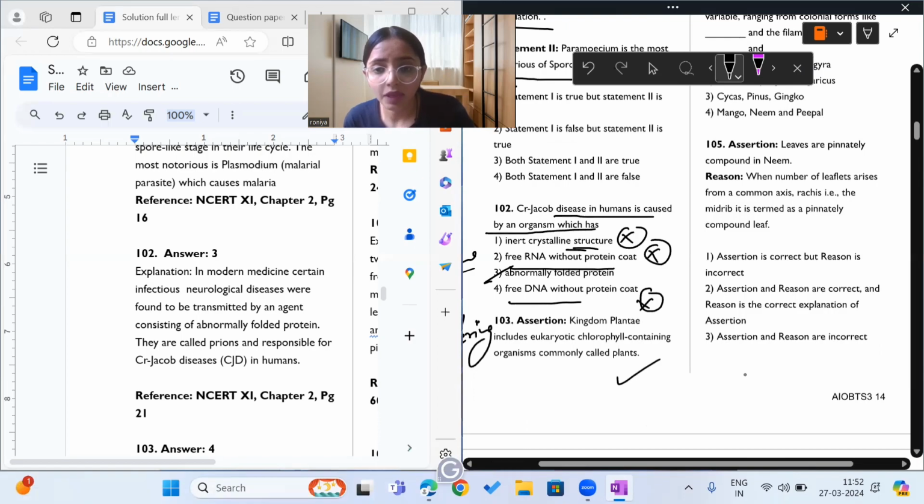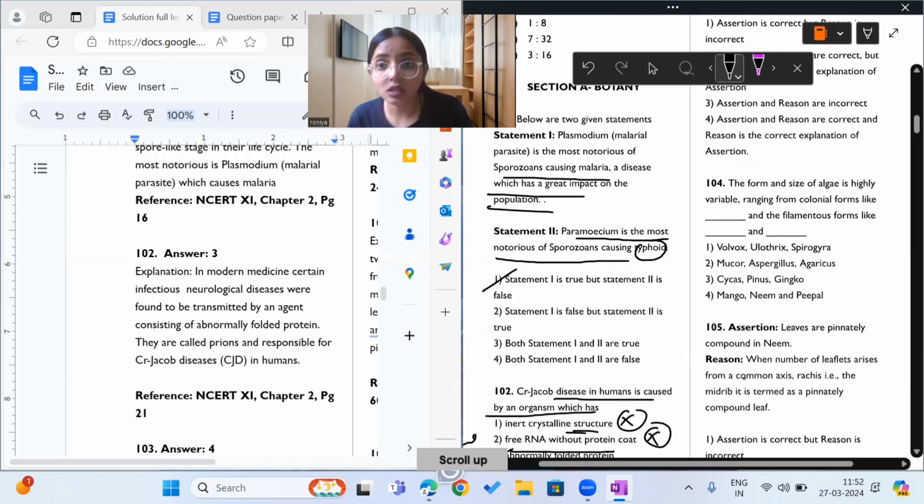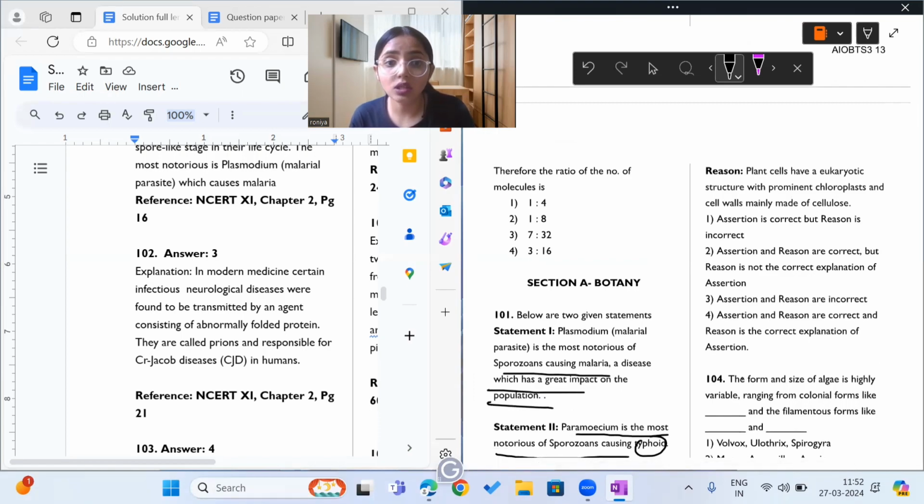Kingdom Plantae includes eukaryotic chlorophyll containing organisms called plants because plant cells have eukaryotic structure with prominent chloroplasts and cell walls, which are mainly made up of cellulose.